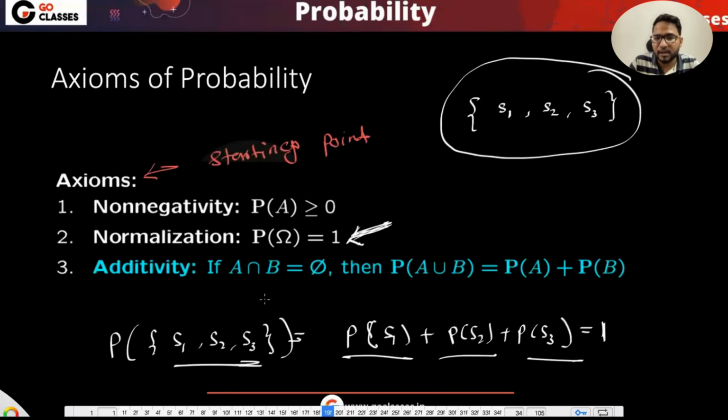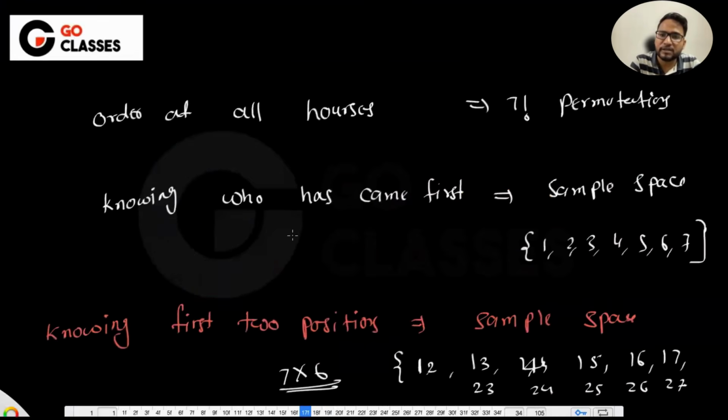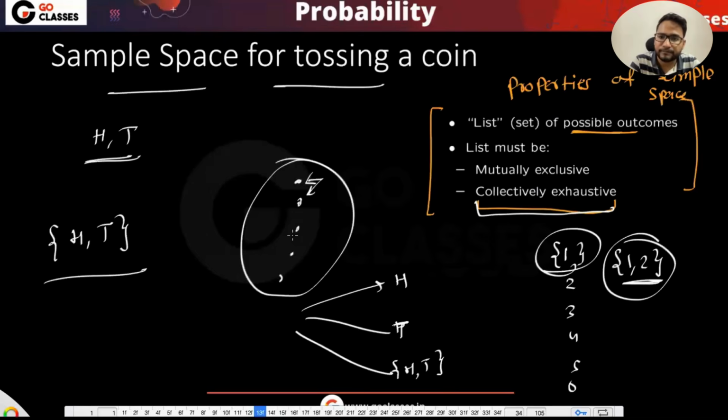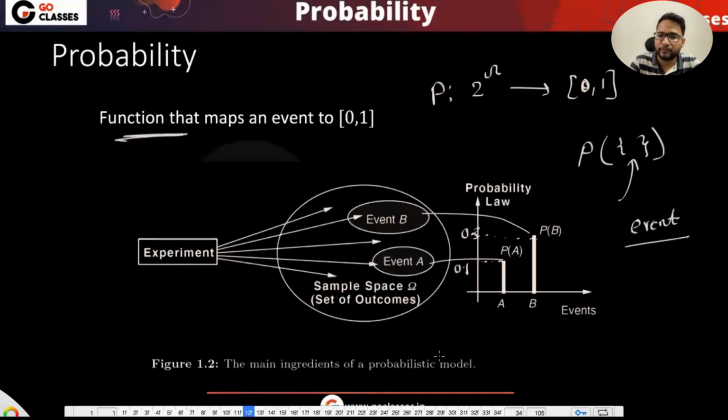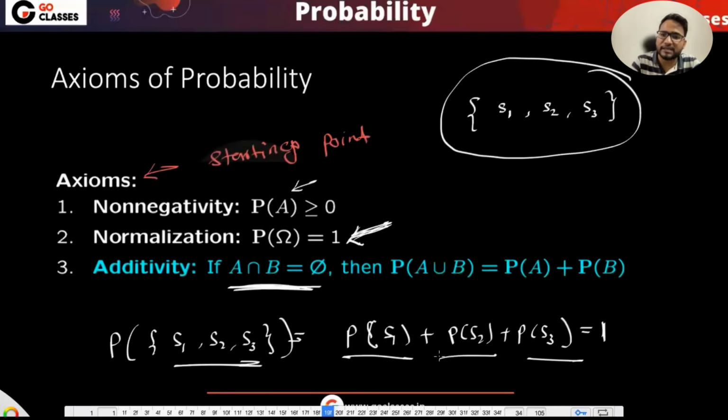The third rule says that if A and B are disjoint... Can anyone tell me what A and B are? A and B are events. Everything should be an event. Whatever I'm writing inside the probability has to be an event. The sample space itself is an event, because if you recall, an event is a subset of the sample space. In the power set, that set automatically comes, so the sample space is also an event, and the probability of that event is 1.